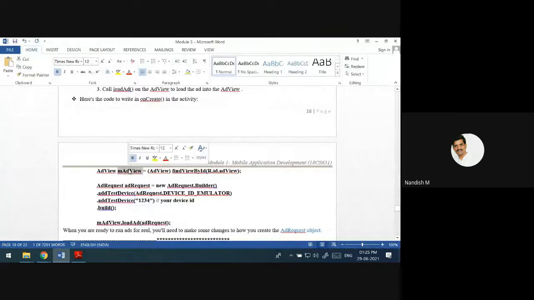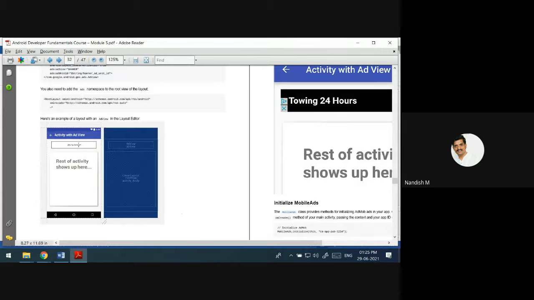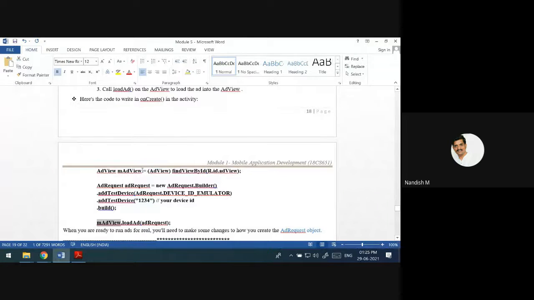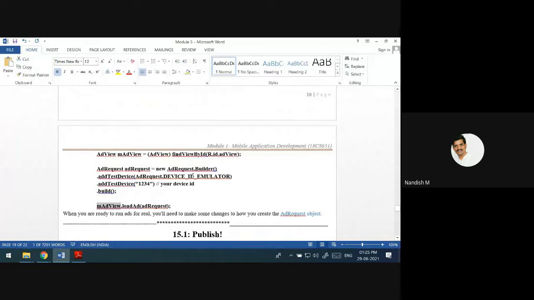This is the access to that box. This is one advertisement request. Then this advertisement request gets loaded inside this ad view, and you will see the ad in the testing mode. In real time, you don't know which ad is going to come. If you want, you can make any changes inside this ad request itself. This is how we are going to test how an advertised ad will come inside your layout.